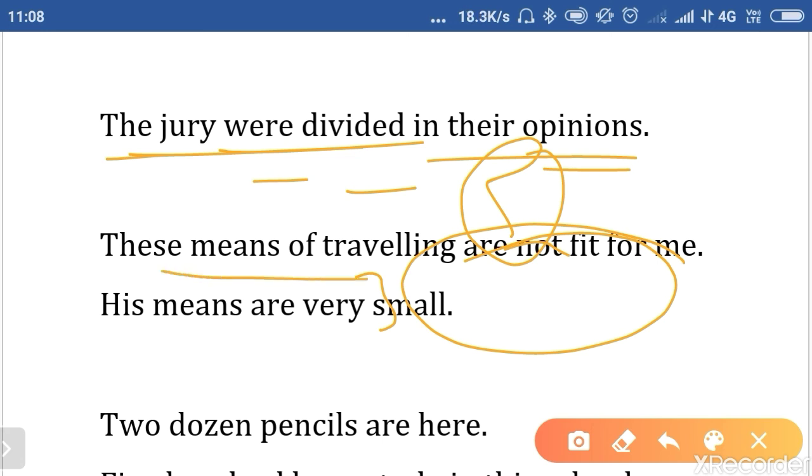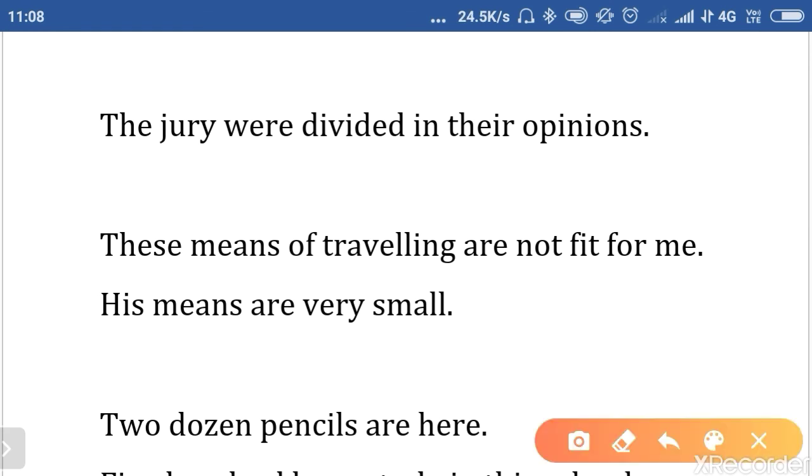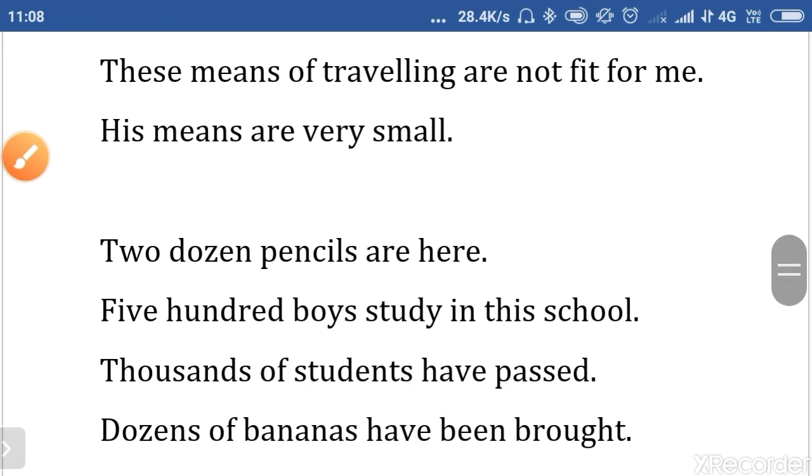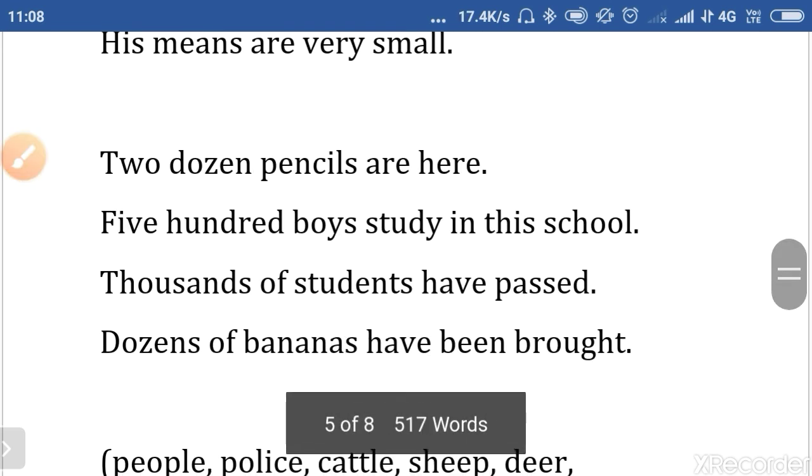These means of traveling are not fit for me. Means of traveling means the ways, by car, by bus, by train. His means are very small. When means is taken in the sense of living, to earn one's bread and butter, meaning the ways of survival, his means are very small means sources of income.